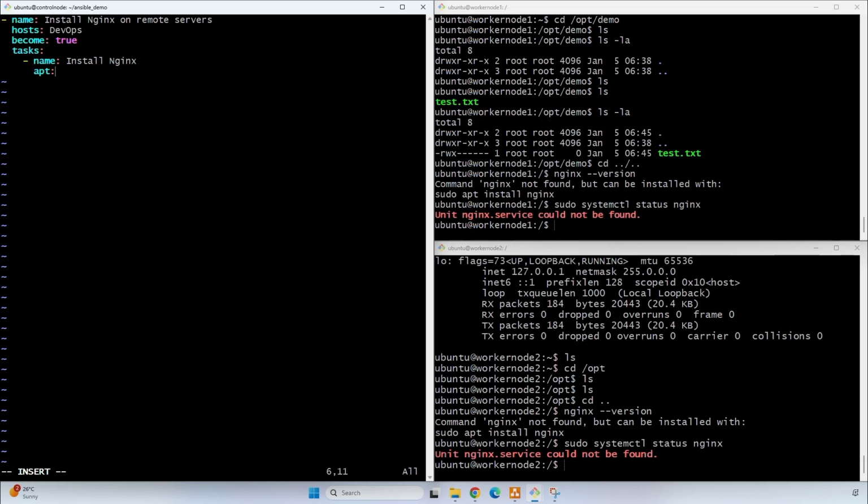Here we have provided the name as install Nginx and we have provided the package installer as apt for Ubuntu. And we are going to get the Nginx and it should be present. So this is how a simple playbook looks like.